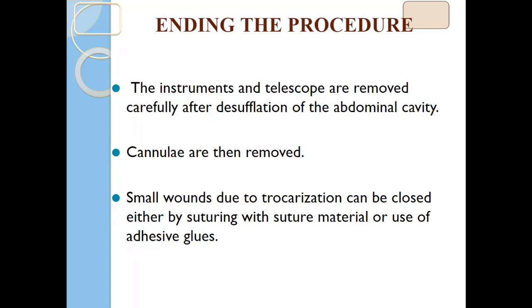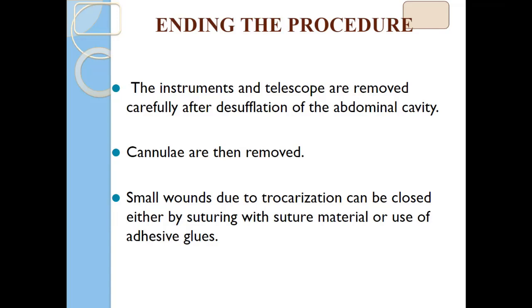Then after completion of procedures like ovariectomy, orchiectomy, laparoscopic-assisted cystotomy and so on, you have to terminate and end the procedure. The instruments and telescopes are removed carefully. All instruments are costly, so you have to take care. Desufflation of the abdominal cavity should be done: you have to remove the air through the working trocar and all three trocars, and after removing the air from the abdominal cavity, the cannulas and trocars are removed properly. The small wounds due to trocarization are closed by suturing or by using adhesive glues.